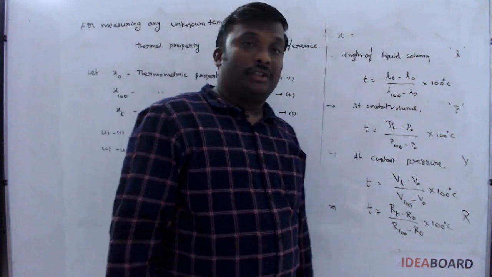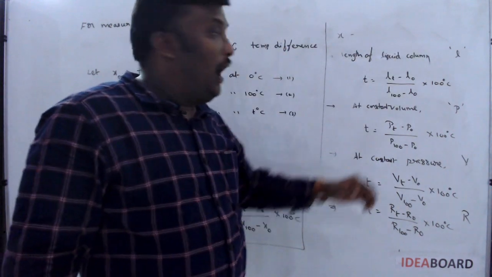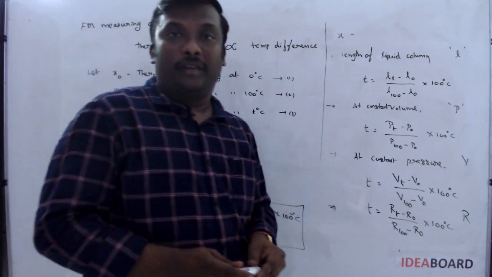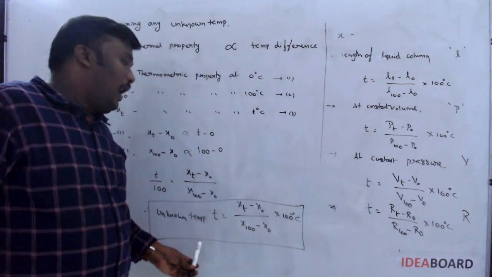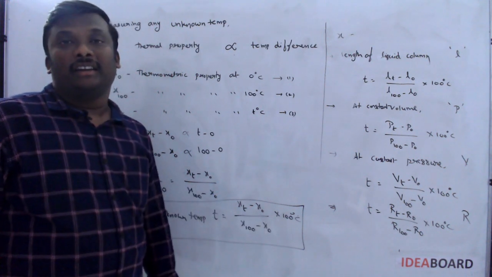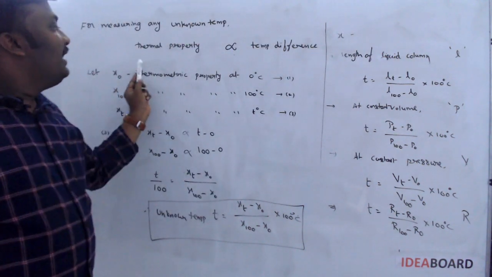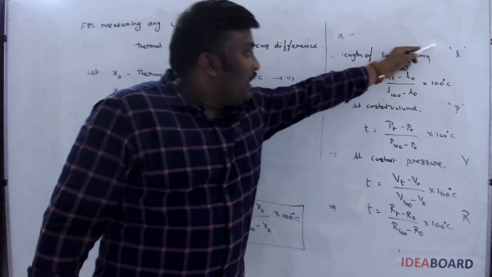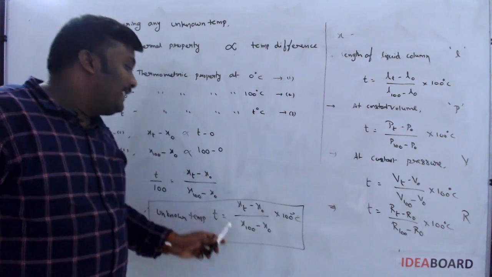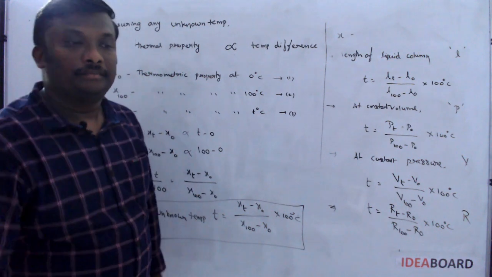So from this explanation, what we understand is, whether they give the length, pressure, volume, or resistance, the formula is always xt minus x naught by x100 minus x naught into 100 degrees Celsius. Because x is nothing but what we call the thermometric property, whatever values they give are always substituted in this generalized equation. You can get the answer very easily.